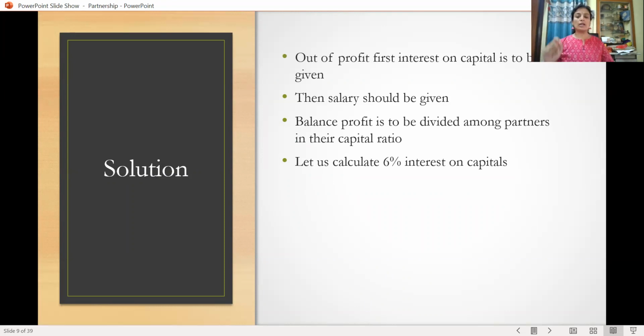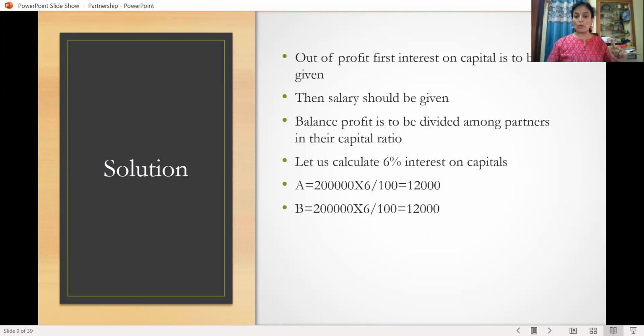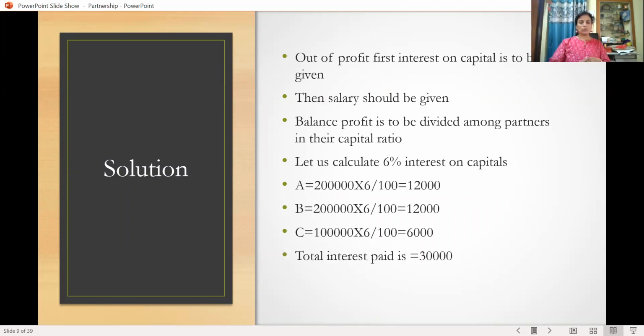So first thing is to calculate the interest on capital. That is 6% interest on capital. What is A's capital? That is 2 lakh into 6%, that is 12,000. And what is B's capital? That is also 2 lakh. Again, 6% interest, that is 12,000. What is C's capital? That is 1 lakh. Again, we have to calculate the interest on it. That is 6% on 1 lakh, that is 6,000. So totally, interest on capital is 12,000, 12,000, 6,000. What is the total? 12 plus 12 plus 6, that is 30,000 is the total interest paid.